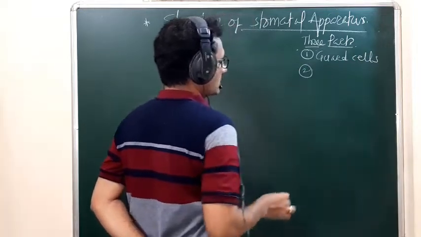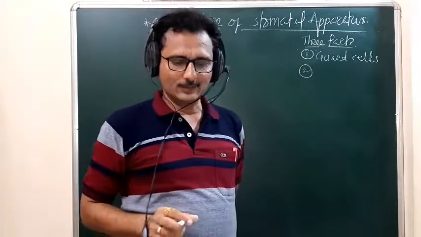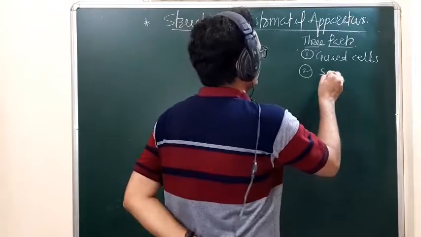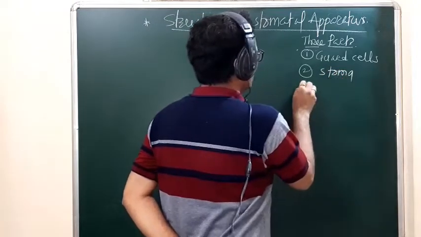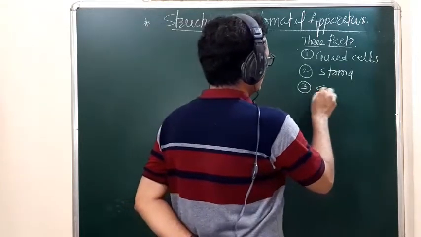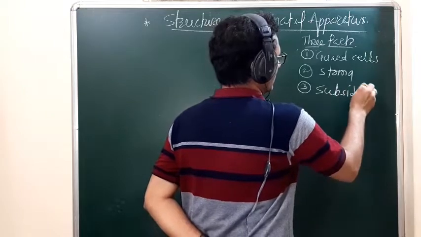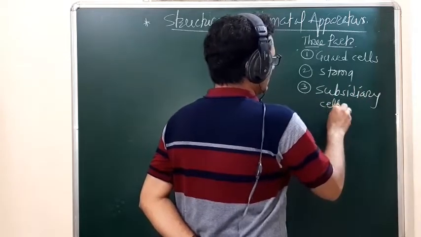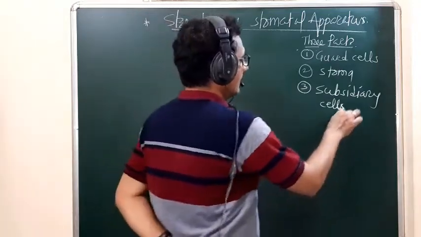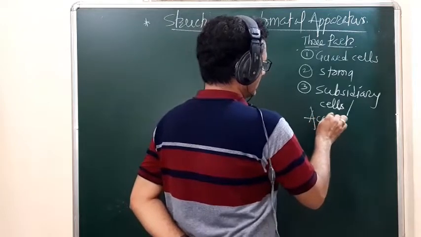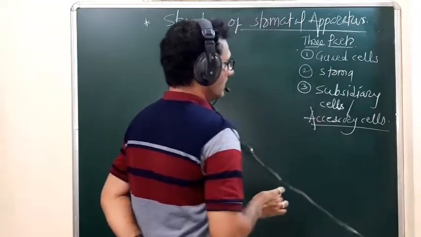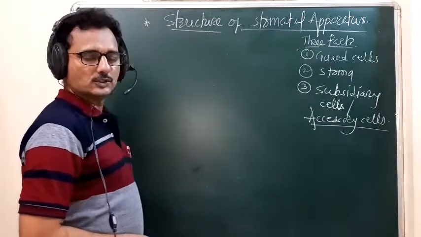The second part is the opening, and that opening is also called a stoma. And the third part of the stomatal apparatus is the subsidiary cells, also called accessory cells. So these are the three main parts of the stomatal apparatus.